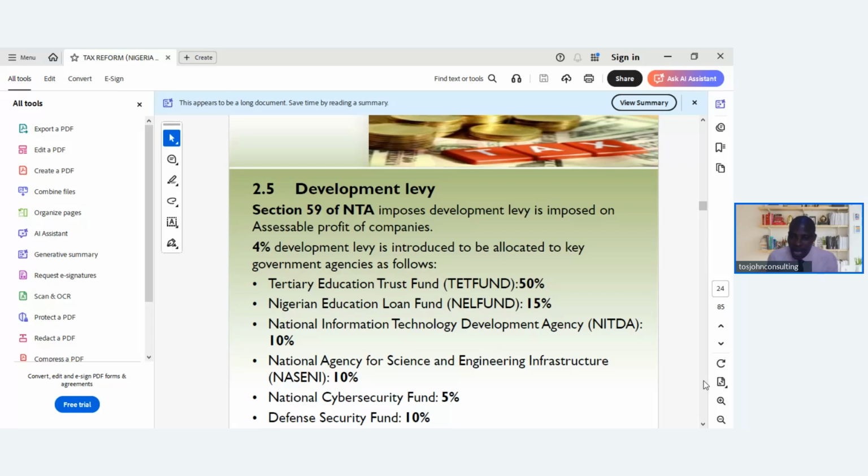National Agency for Science and Engineering Infrastructure, that's NASENI, will have 10%. Then National Cyber Security Fund, we have 5%. Then Defense Security Fund, we have 10%. So if we add up all the percentages, you will see that it adds up to 100%. So that's how the development levy of 4% on the accessible profit of companies will be allocated.